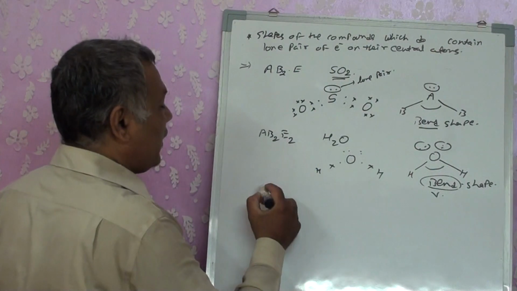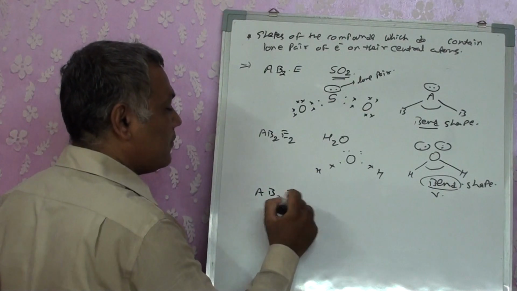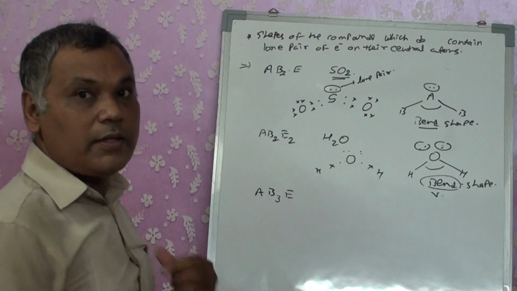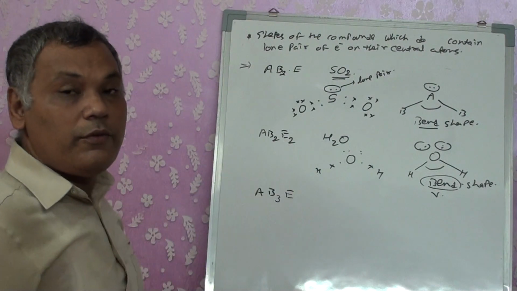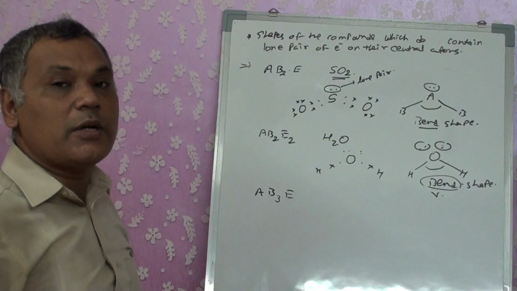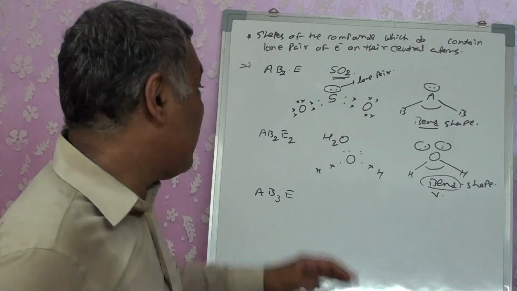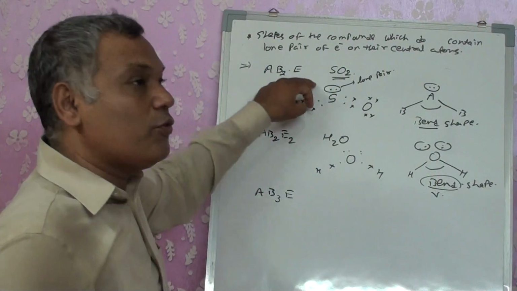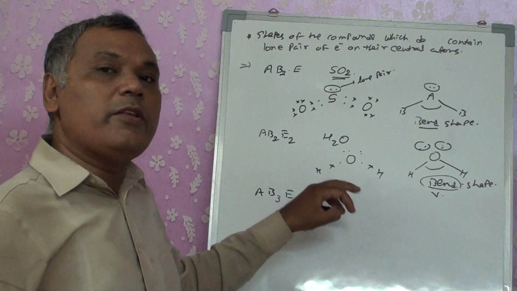Similarly, if we take AB3E, we can't have an AB2E3. We don't have any such compounds, because the question might be there for the students, sir, you took AB2E, AB2E2, let's take AB2E3.